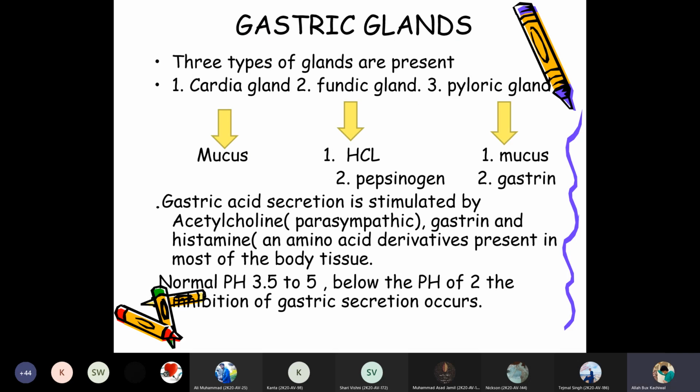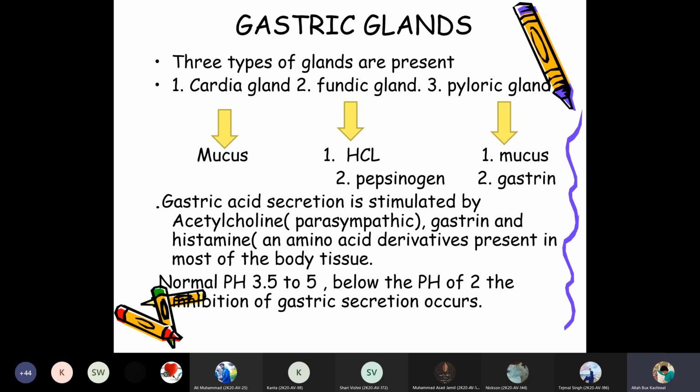And the gastric juices, there are gastric glands. There are three types of glands present in animals, especially in simple stomach animals: the cardiac gland, the fundic gland, and the pyloric gland. These are the three glands which are present as gastric glands.